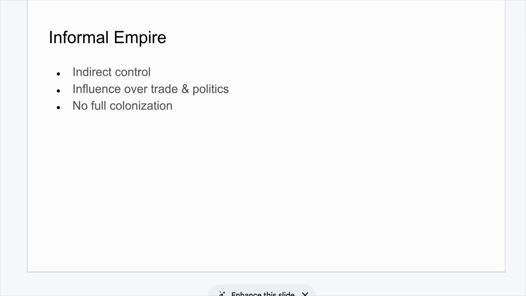Use of informal empire. In Asia, European powers often used informal empire rather than direct colonization. This means they controlled trade and influenced political decisions without officially ruling the country. For example, in China, European nations established spheres of influence where they had special trading rights.